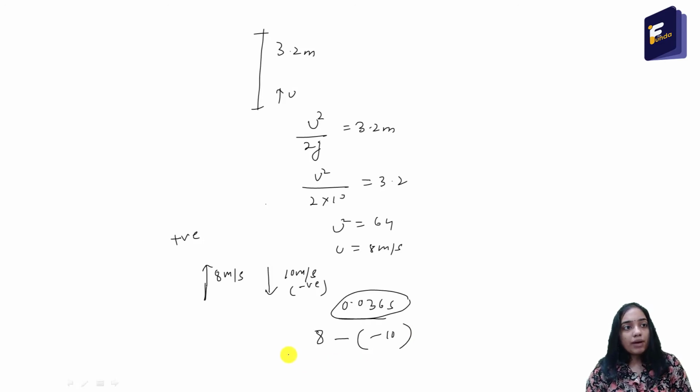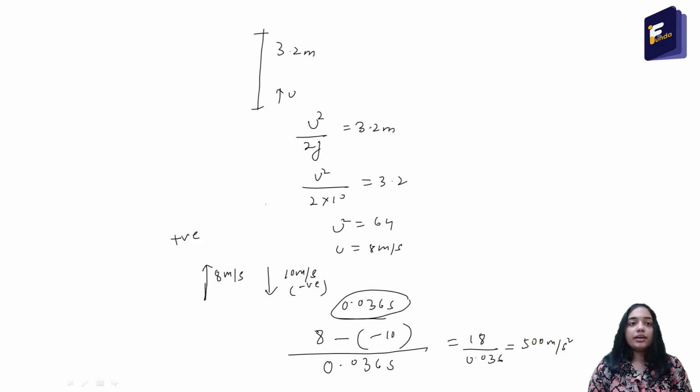So by time interval 0.036 seconds, it is equal to 18 by 0.036, which is 500 meter per second square. That means the acceleration is 500 meter per second square. It is positive, which means the acceleration is towards the upward direction. We have taken the upward direction as positive, so the acceleration is 500 meter per second square in the upward direction.